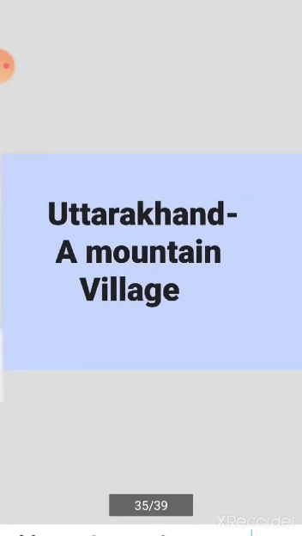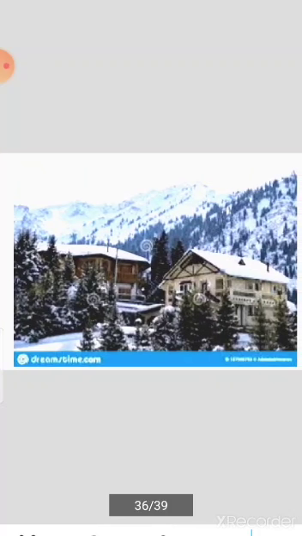Now we will discuss Uttarakhand, a mountain village. The village of Barsu lies at a height of 2500 meters on the way to Gangotri in Uttarkashi district of Uttarakhand. It has only 20 to 25 houses. There is very little flat land, so the houses are built on the mountain slopes. Their roofs are inclined so that the rainwater and the snow cannot collect on the roof. Some houses have flat roofs also, on which people dry produce in winter and store fodder for their livestock.